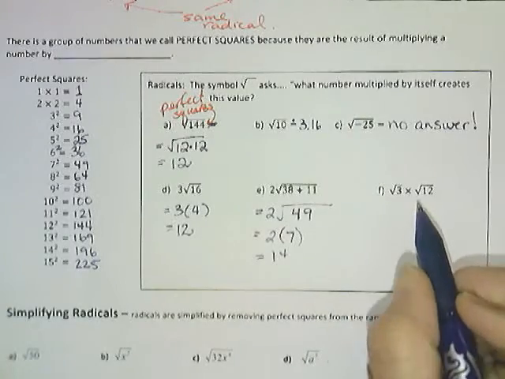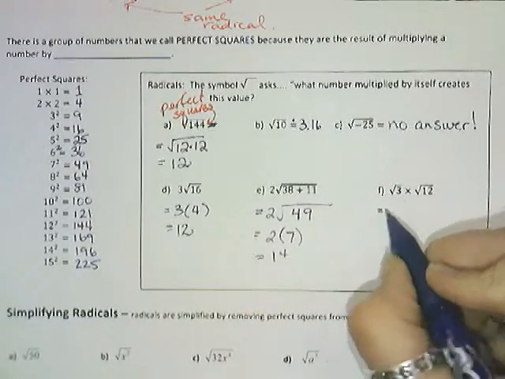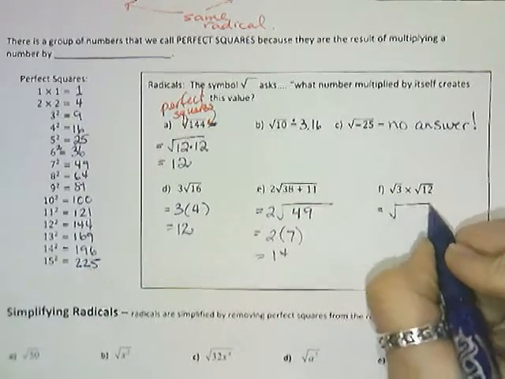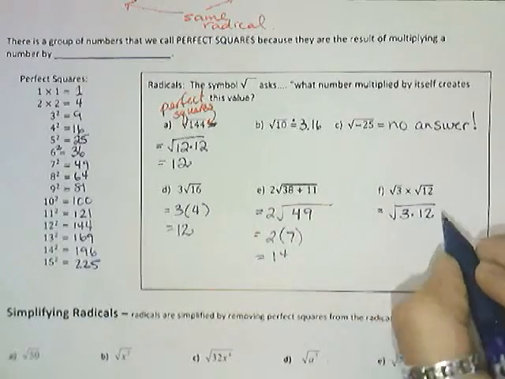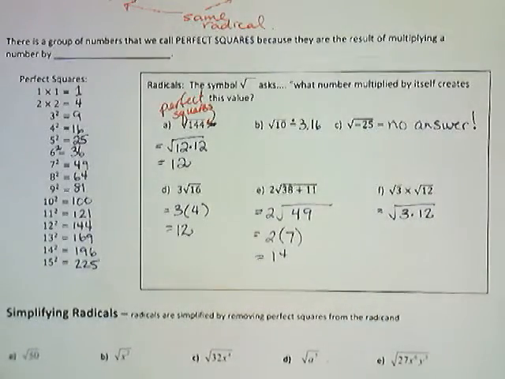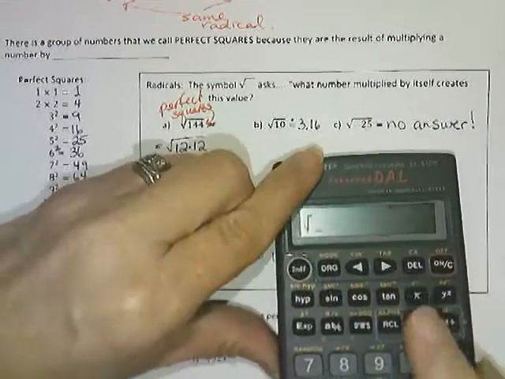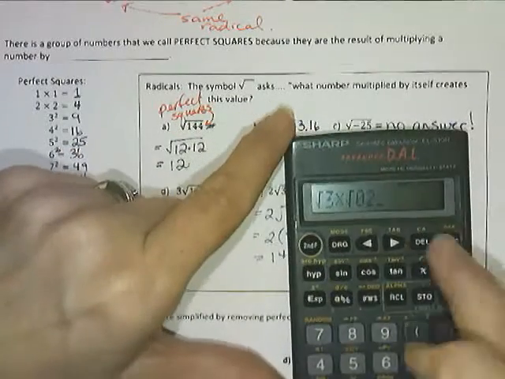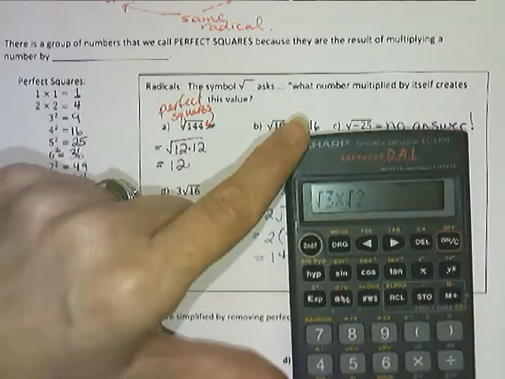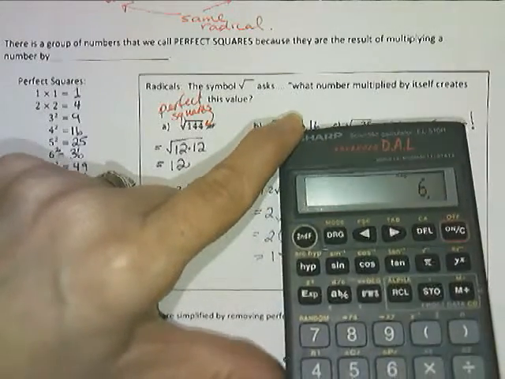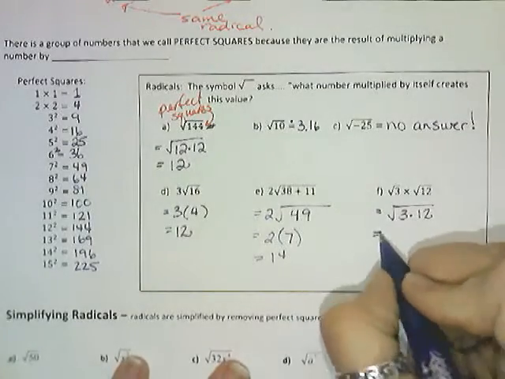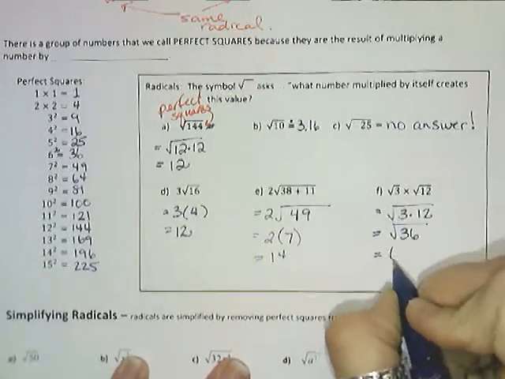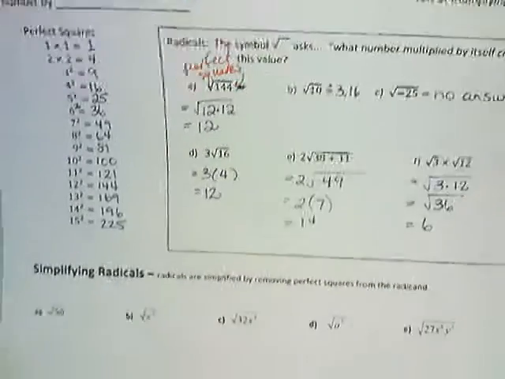And similarly, we'll be doing some things where we are multiplying radicals here. And if I'm multiplying the square root of 3 by the square root of 12, I am actually allowed to pop those both under a single radical sign, because there is a nice easy answer to that. My calculator knows that if I do the square root of 3 times the square root of 12, then we get a nice easy 6. Why do I get a 6? Well, because multiplying them by each other under that radical sign gets me the square root of 36, which is a nice 6. So we'll be doing some operations with radicals.